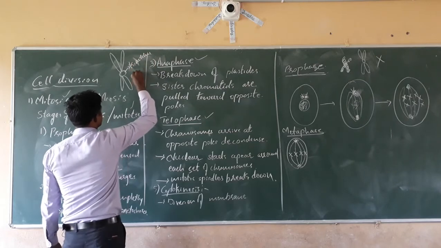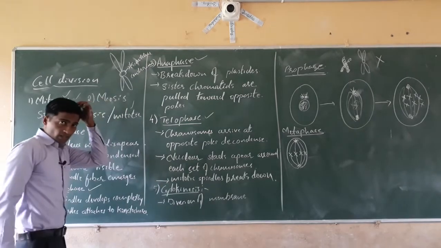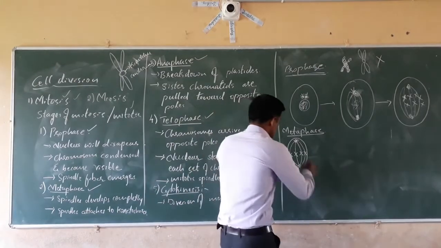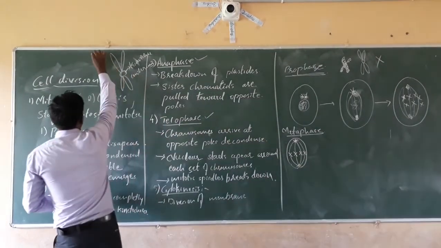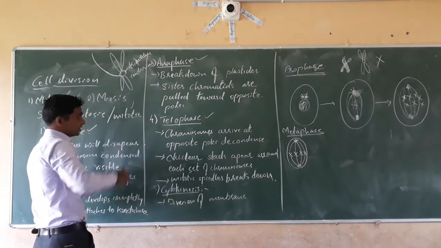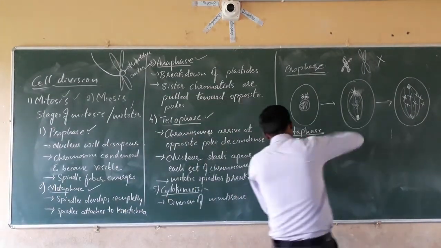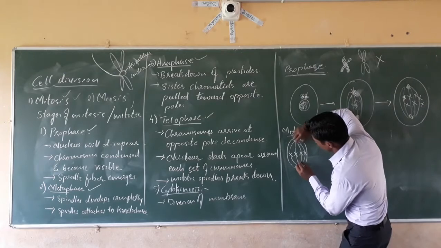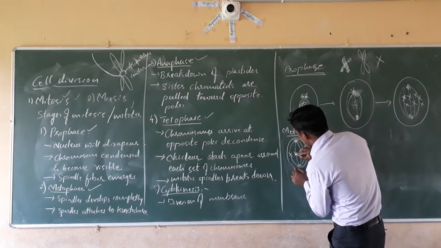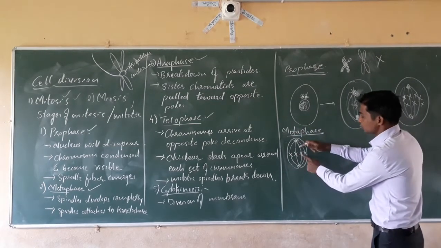Kinetochore or centromere. Here the spindle fibers come and attach to the kinetochore. It is present in double plate form. The centrioles start to drag these centromeres, or kinetochores. Whatever the kinetochore is here, it starts to drag itself towards the poles.